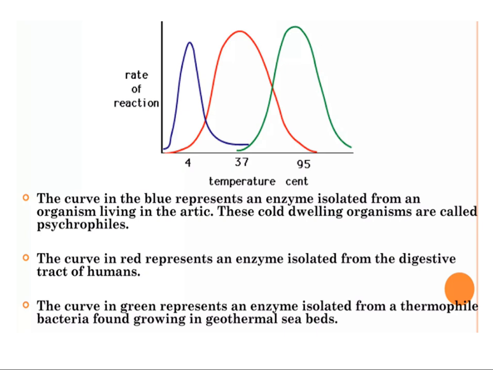The curve here in green shows the thermophile bacteria. They are seen to grow in the geothermal seabeds, which are very hot regions, and these thermophiles have enzymes which are optimum at 95 degrees Celsius.